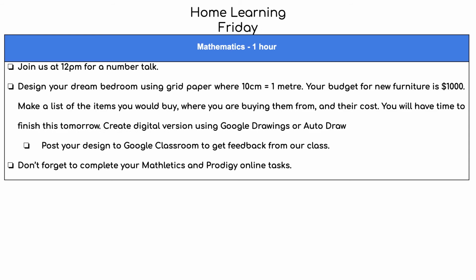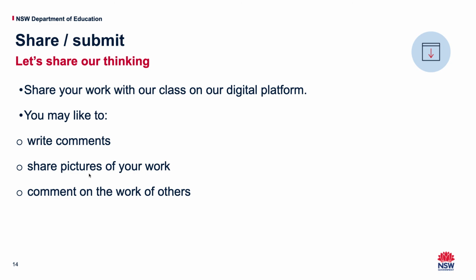Maybe you could go on some furniture websites like Fantastic Furniture and look at the prices of what things cost, and design what you want in your room and draw them into your room. It's a pretty fun task today. Okay, that is your maths tasks.